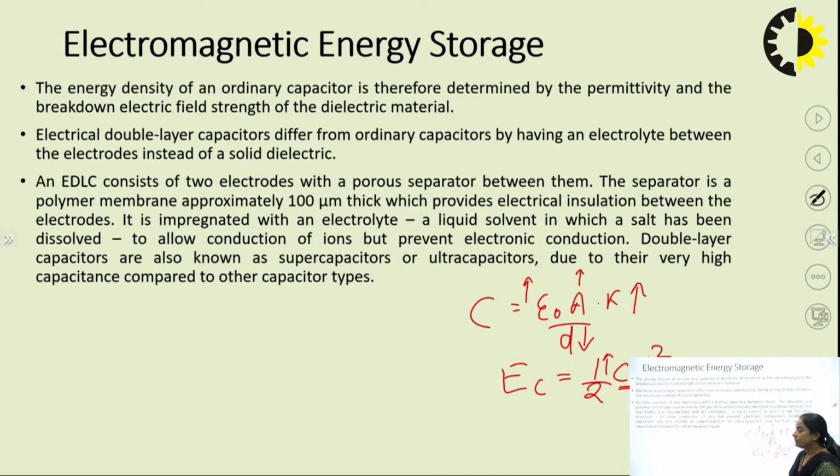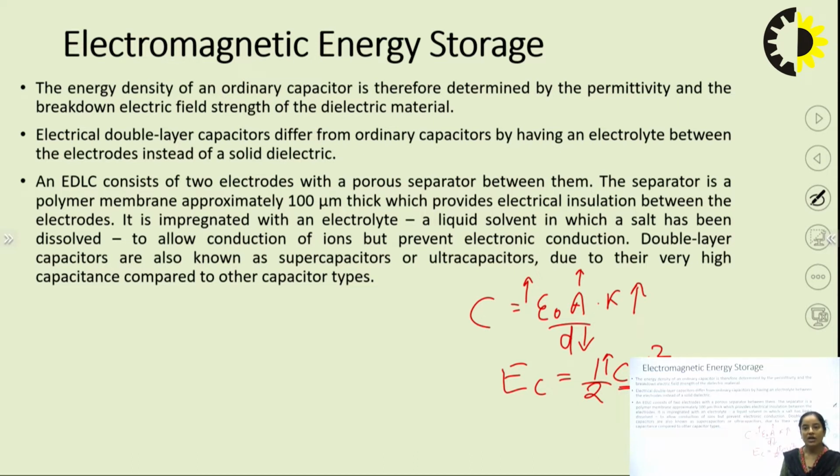which provides electrical insulation between the electrodes. It is impregnated with an electrolyte, a liquid solvent in which a salt has been dissolved, and it will allow conduction of ions, but it will prevent electronic conduction. It will not allow the movement of electrons, and as we know there are holes also. It will prevent that movement. Double layer capacitors are also known as super capacitors or ultra capacitors, due to their very high capacitance compared to the other ordinary capacitor types.